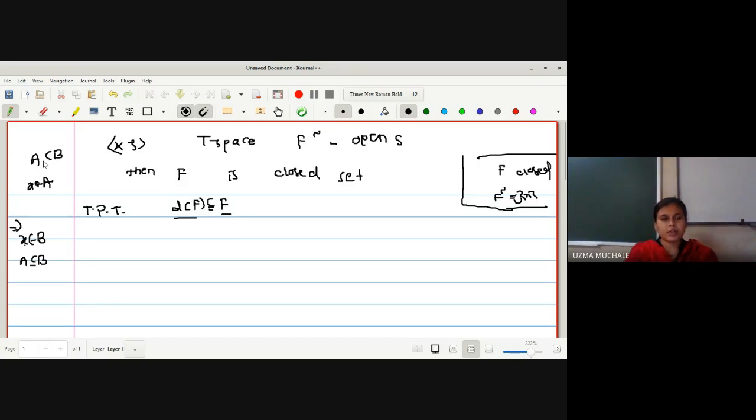Usually, if I want to prove any set to be a subset of another set, I take an arbitrary element and then, with some properties, prove that x is an element of that superset, and then it will result in A being a subset of B. But here, as we do not know what the sets are, let us assume, if possible, that is, we are going to prove this result with the help of a contradiction. If possible, let us assume that the derived set of F is not a subset of F. Okay, what do you mean by not a subset? The subset definition is that every element of A will be an element of B. What do you mean by not a subset?